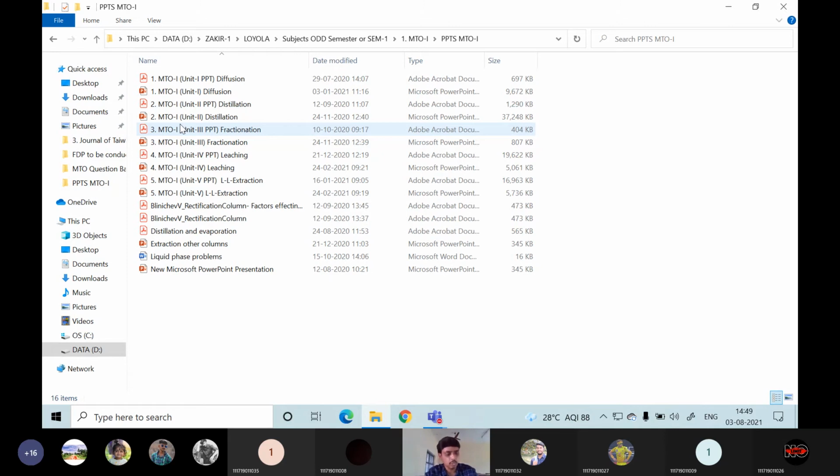Okay, management training. Your immediate boss, or the next boss like the assistant manager or general manager, may ask you to design an extraction column, a distillation column, or some diffuser simply, or he may ask you to calculate the parameters required to operate this distillation column, and whether we are operating to the maximum efficiency of that column or not.